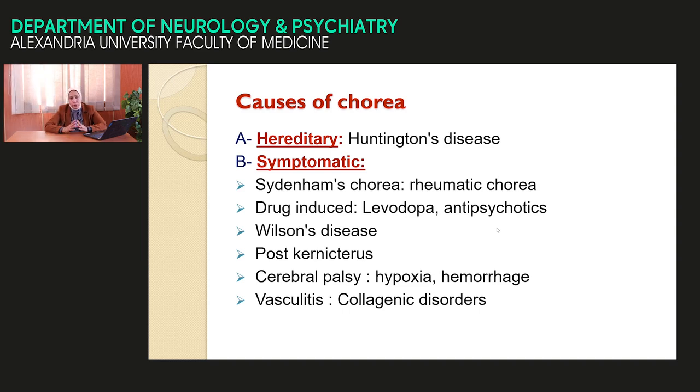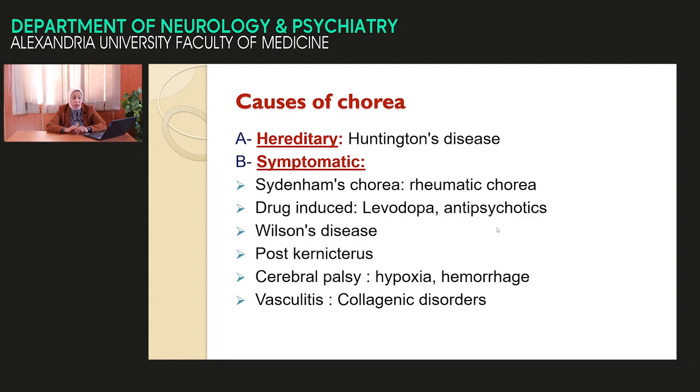The most common cause of chorea is Huntington chorea, degenerative, hereditary chorea. Second, it may be secondary to a list of etiologies, like secondary Parkinson. It may be secondary to an autoimmune reaction, Sydenham chorea or rheumatic chorea. A female with streptococcus infection, repeated tonsillitis.